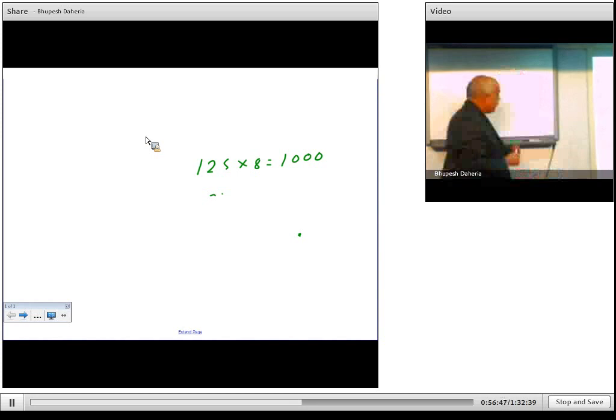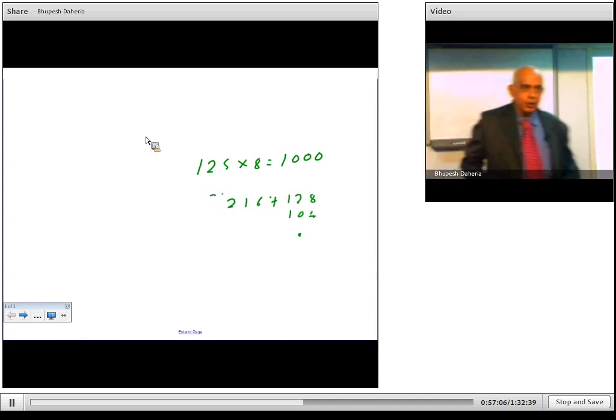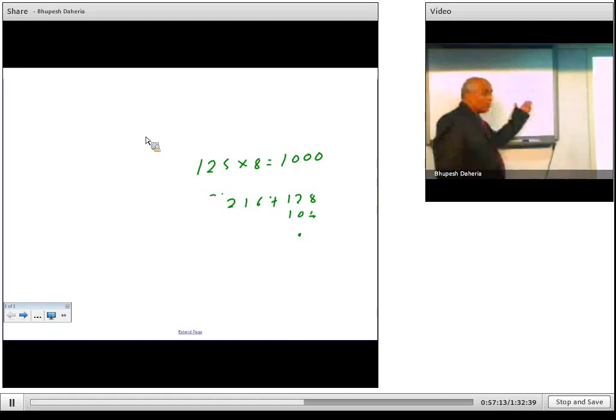So last 3 digits, not 2. For example, they can give you any number. I will just take it at random, say with last digits 104, or 128. Now last 3 digits 128, you know 16 8s are 128. If you know the multiplication tables, then you are able to do it very fast. And 104, 13 8s are 104. So this number is divisible by 8.